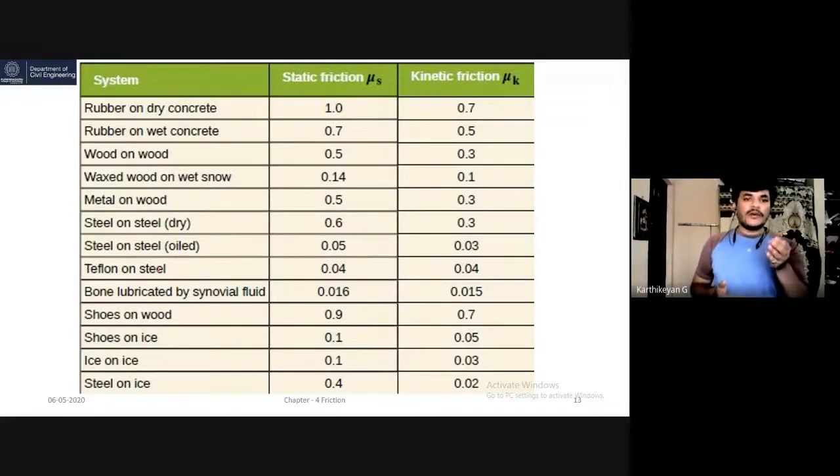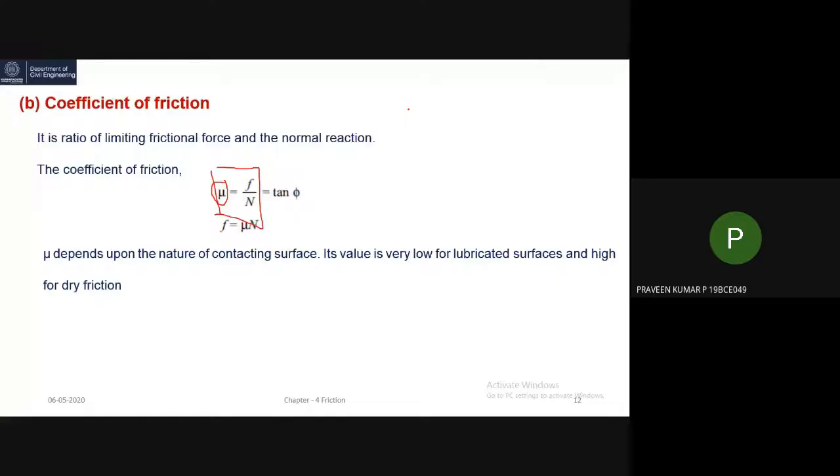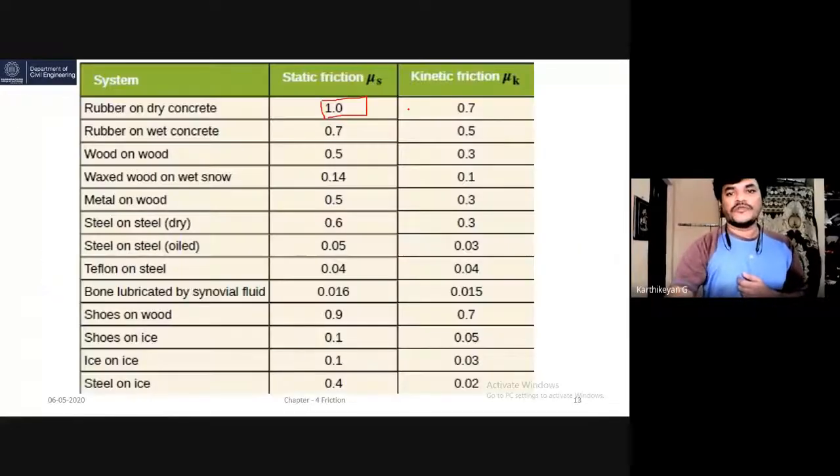If we have rubber on dry concrete, suppose a bike or a car moving over a dry concrete surface, the rubber means the tire of the vehicle. In the static, rest condition, the coefficient of friction is mu s, where s stands for static.